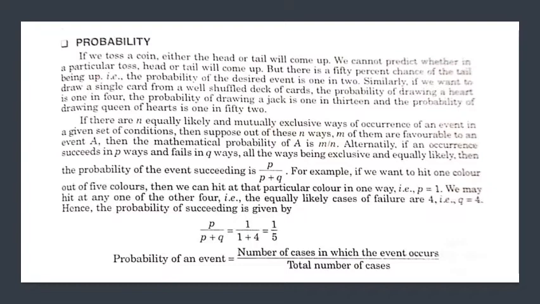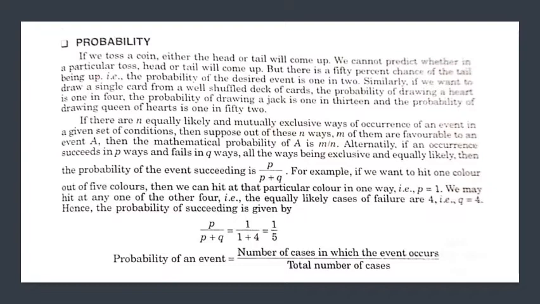For example, if we want to hit one color out of 5 colors, then we can hit at the particular color in one way, where P is equal to 1. We may hit at any one of the other colors. The equally likely cases of failure are 4. It means Q is equal to 4.